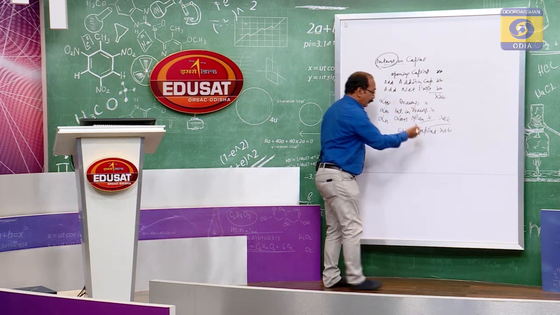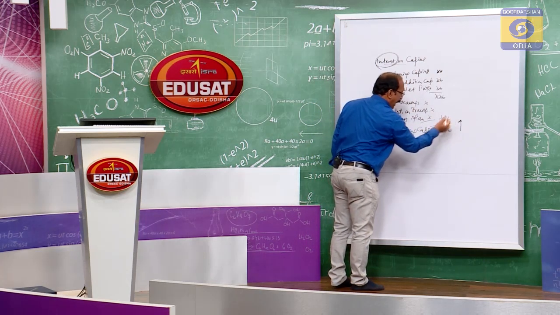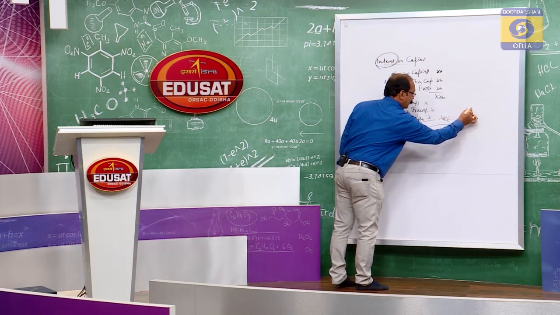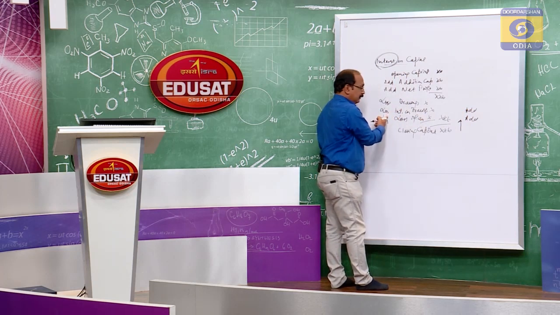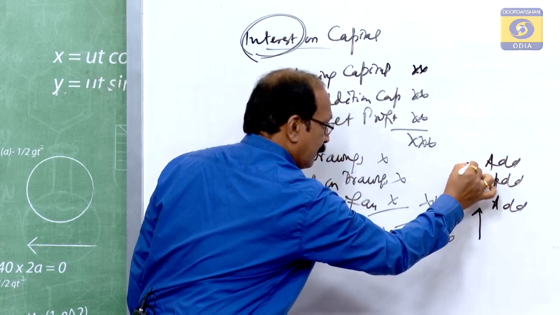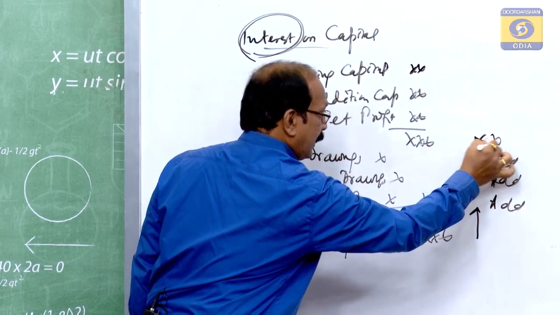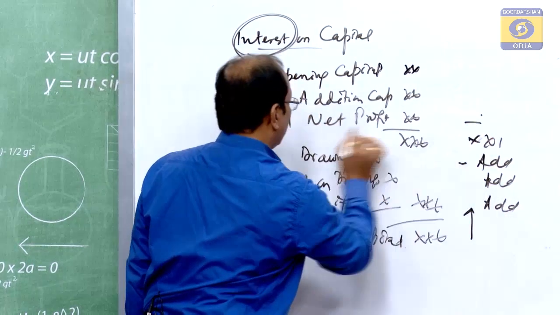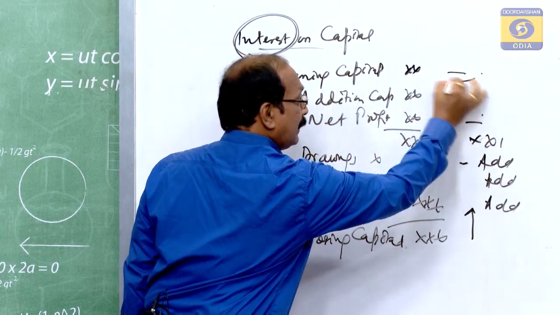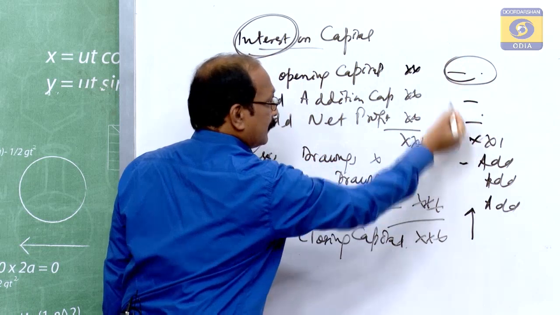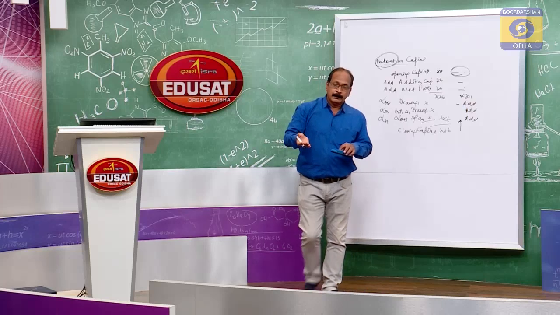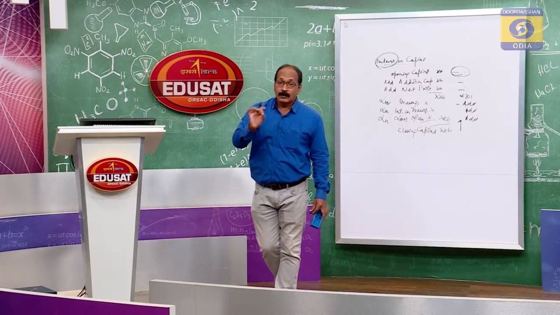Just reverse the closing capital, add loss if any, add interest on drawings, because it was less, here you have to add, then add drawings, then whatever amount you get, from this you have to minus net profit, minus additional capital, and you will get the opening capital here after deducting additional capital and net profit. You have to go from the bottom to top to get the opening capital.